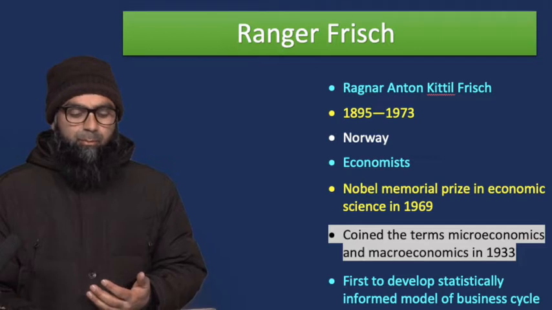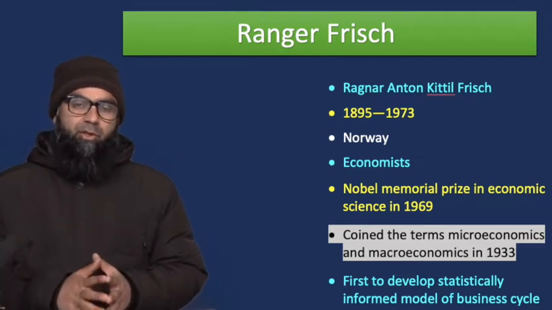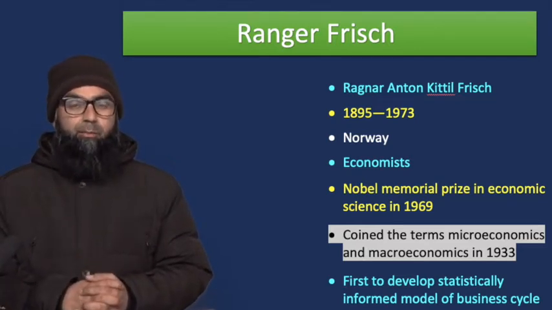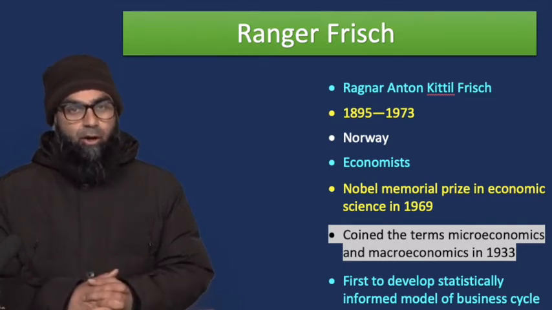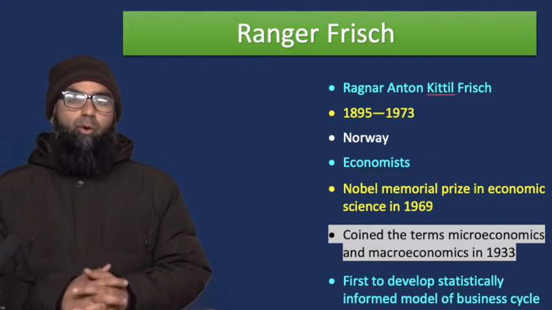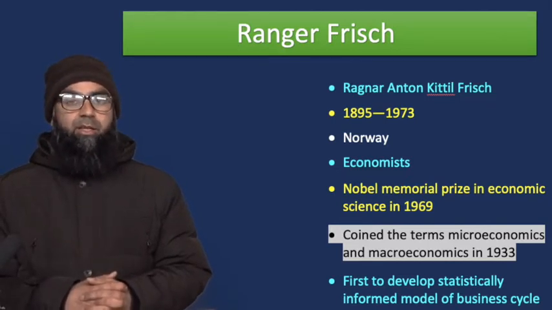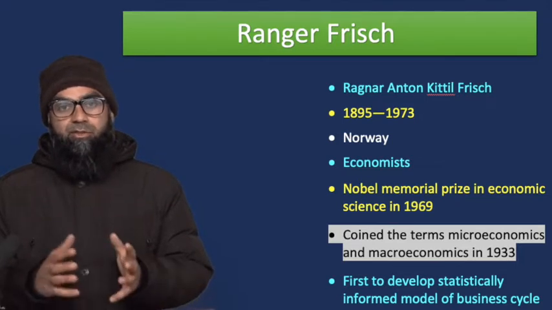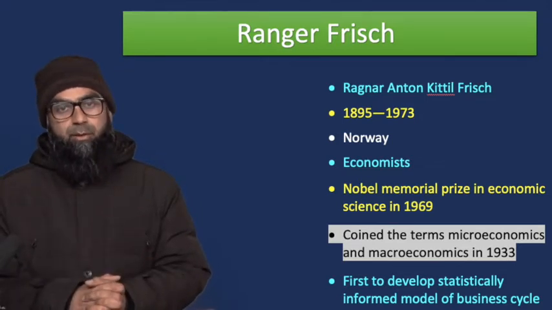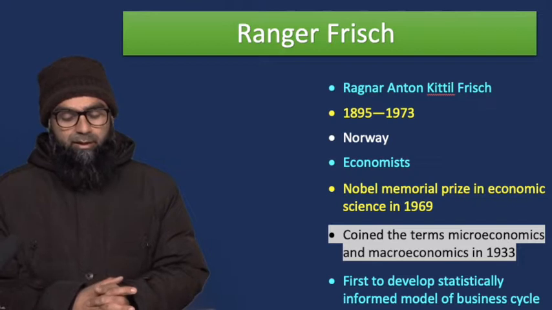His complete name is Ragnar Anton Kittil Frisch. He belonged to Norway, and obviously he was an economist. He was born in 1895 and died in 1973. He got his Nobel Prize in 1969, which he shared with another economist at the time.